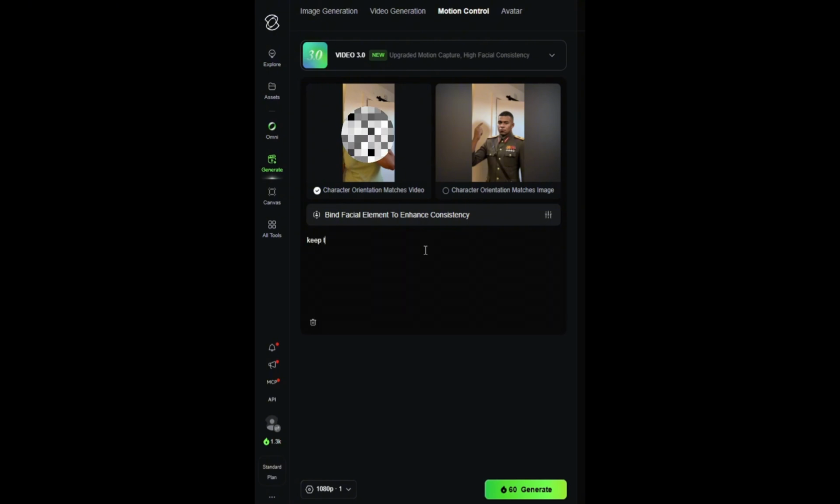After doing this, in the prompt box, write this down. This will keep the camera angle fixed, as usually there is a lot of flickering. This will prevent it. After doing this, just click Generate and wait a couple of minutes for the results.